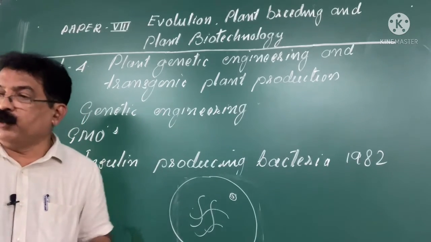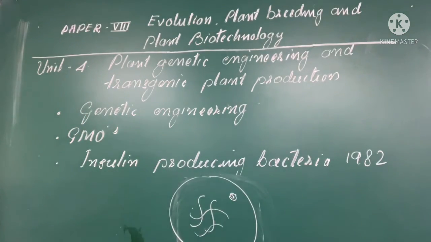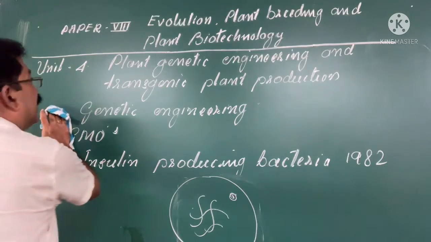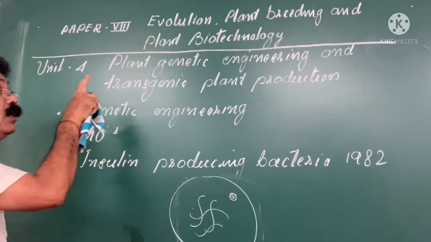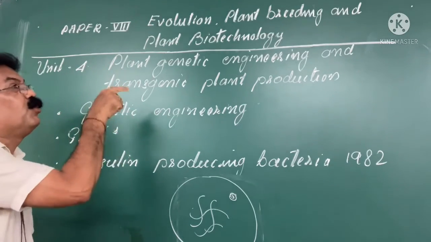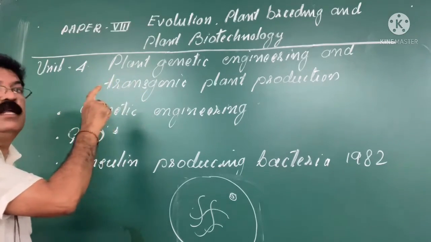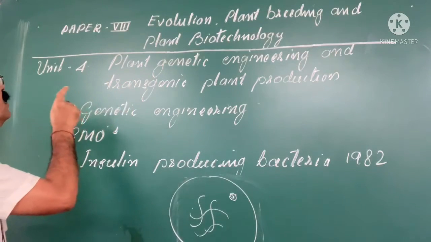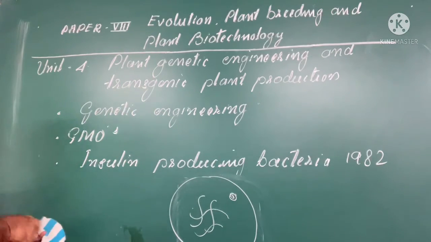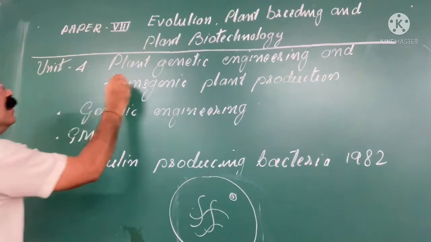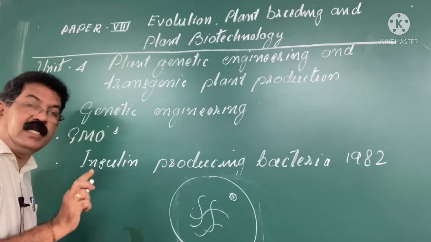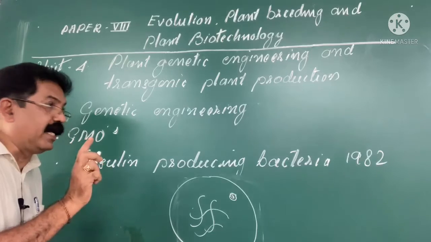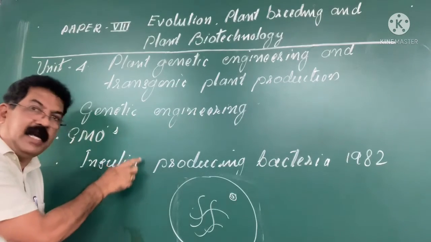For this, we need to study the first topic. The paper is Evolution, Plant Breeding and Plant Biotechnology. The 4th unit includes plant genetic engineering and transgenic plant production, in which we need to study tools and techniques of genetic engineering. This is a basic concept.